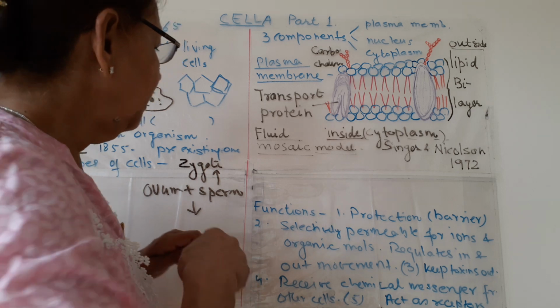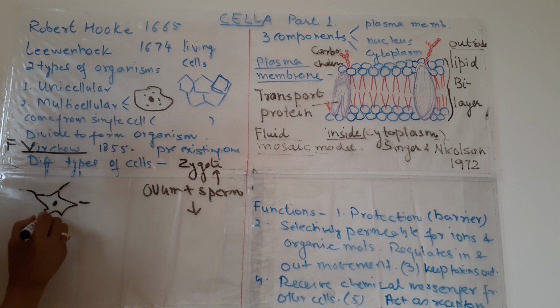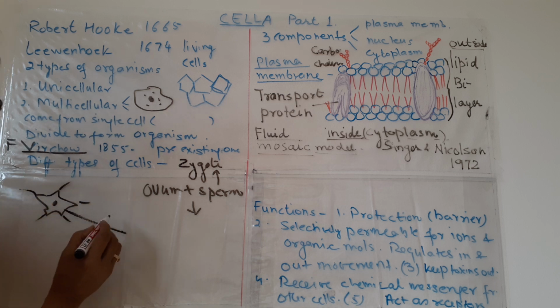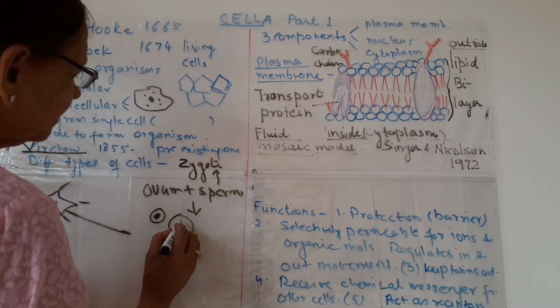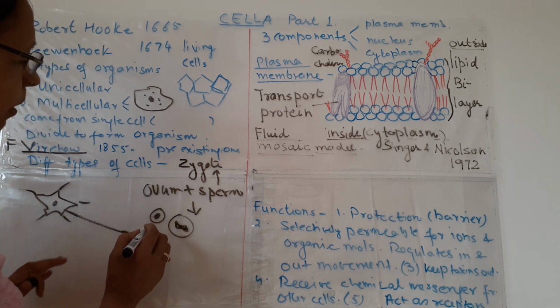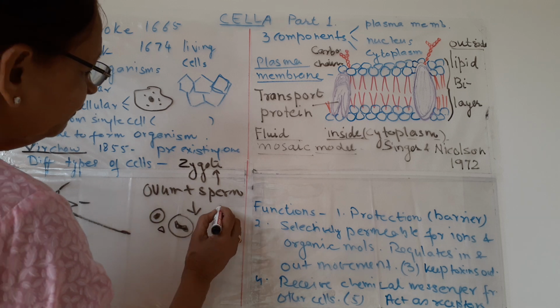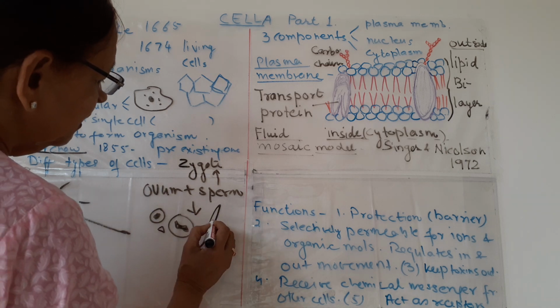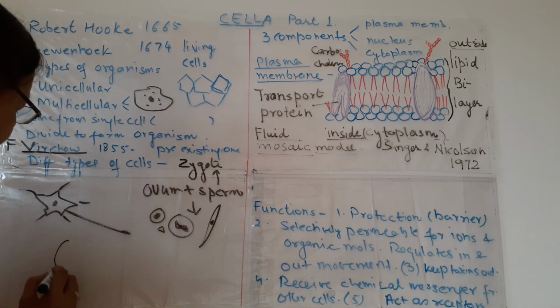For example, in human beings, we have nerve cells for nerve function. This is a nerve cell. You will study later on. Then we have blood cells. This is red blood cells, and this is white blood cells, WBC or RBC. Then these are platelets. Then we have this muscle fiber, smooth muscle fiber.